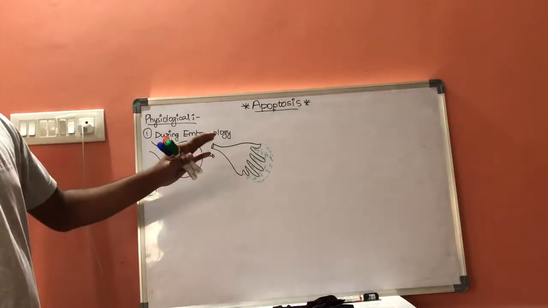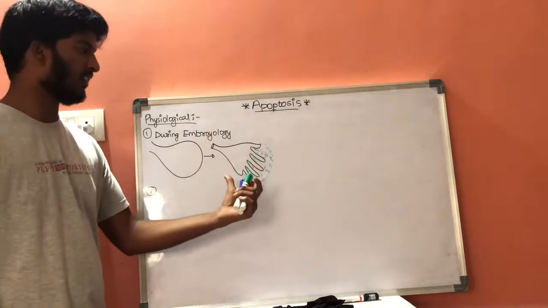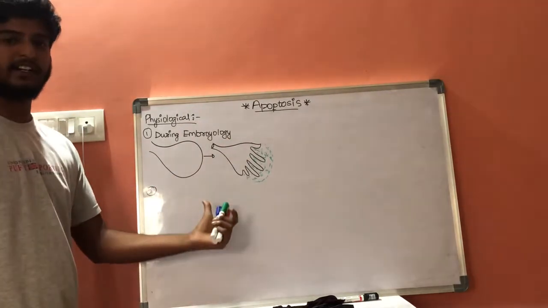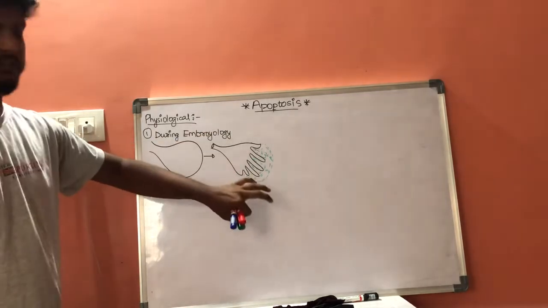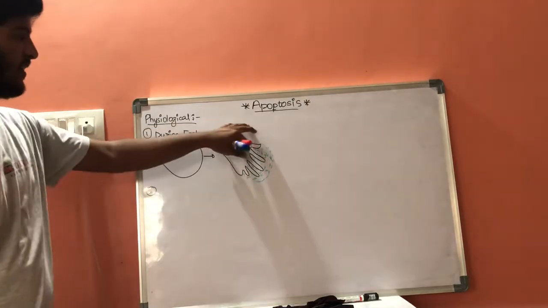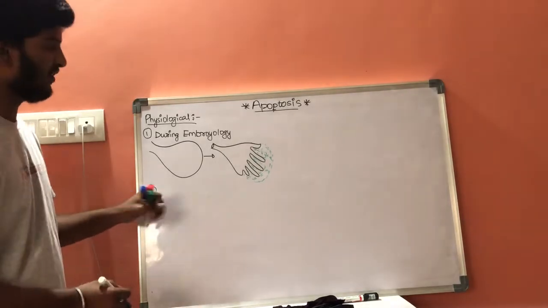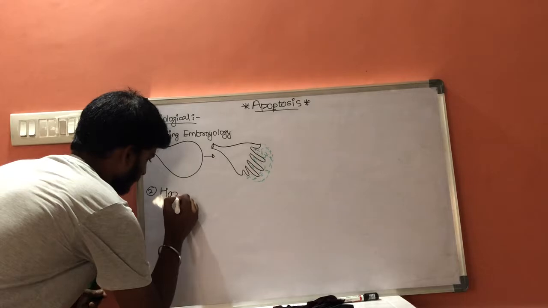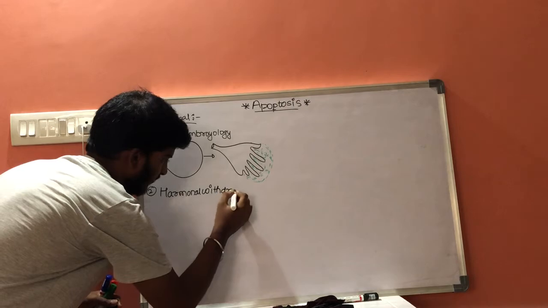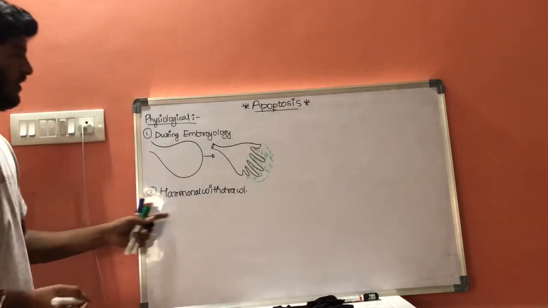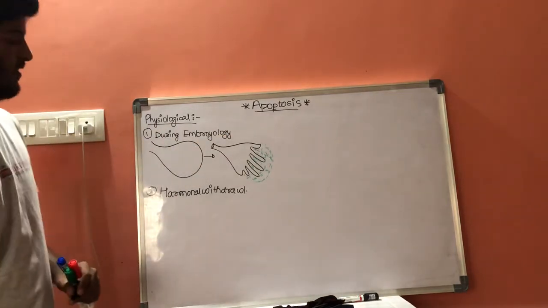After some days, like after 6 months to 1 year, whenever the lady stops lactating to the infant baby, the cells present in the breast will undergo apoptosis, and the size of the breast will decrease. This is the second condition, that is hormonal withdrawal. Hormonal withdrawal is the second condition which results in apoptosis under physiological conditions.